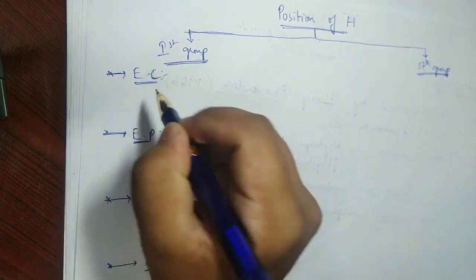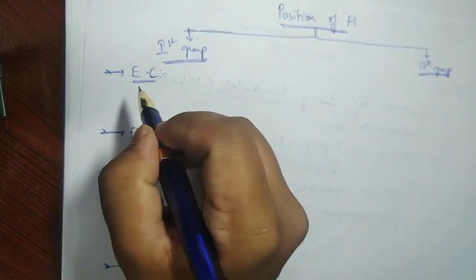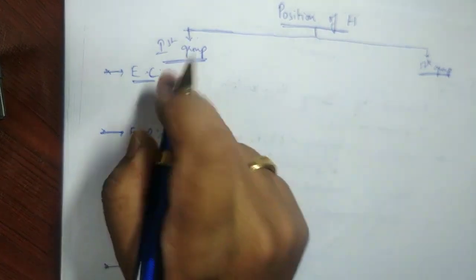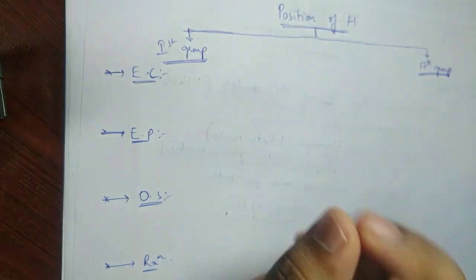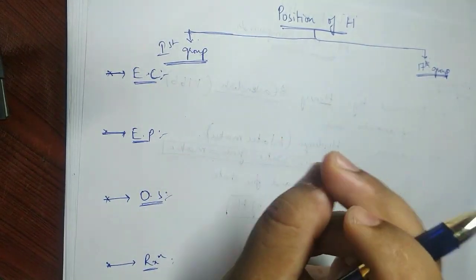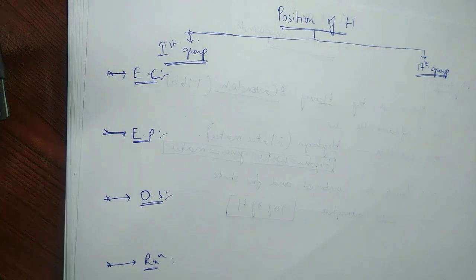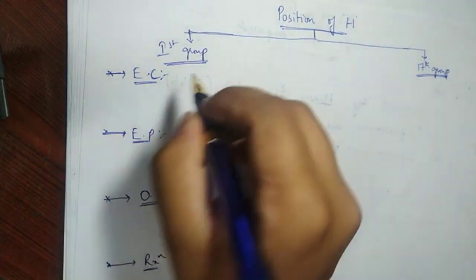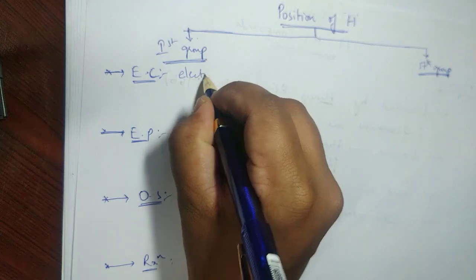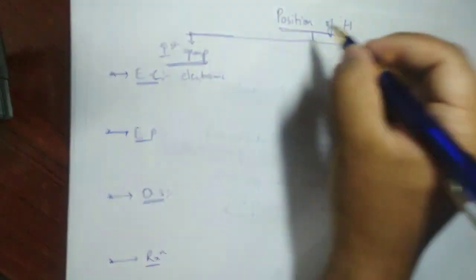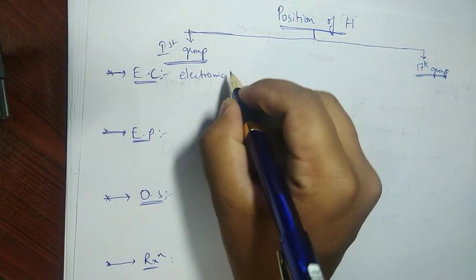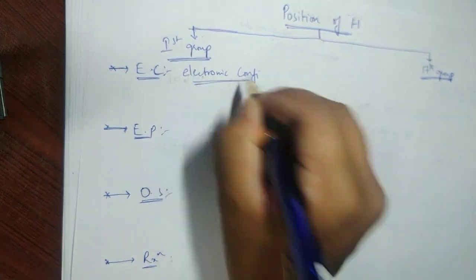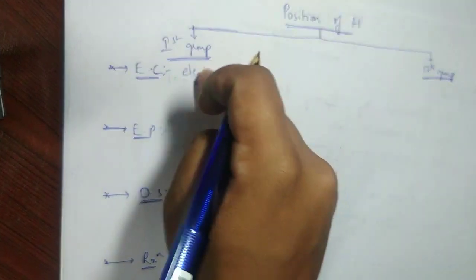First, EC. If you have really guessed what could be the meaning of EC, EP, OS, RxN before my telling, very good, and I wish you can throw the comment the name whatever you have guessed, and even if it is correct or wrong, doesn't matter. It's just a matter of fun. EC stands for electronic configuration. So how the position of hydrogen favors the first group, and how does it favor the 17th group, we are going to discuss. So number one, why it is treated as first group element, is its electronic configuration.